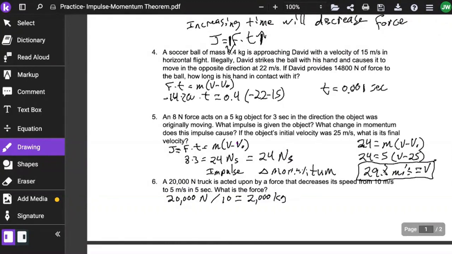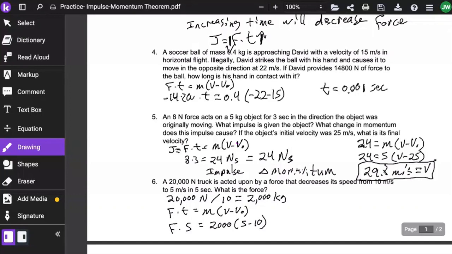We had the initial velocity of 10 meters per second, final velocity of 5 meters per second, time of 5 seconds. Force times time is equal to mass times the change in velocity, final minus initial. So force times 5 seconds is equal to mass of 2,000 times change in velocity, final minus initial, 5 minus 10. 5 minus 10 is negative 5, times 2,000 divided by 5 is force of negative 2,000 newtons.